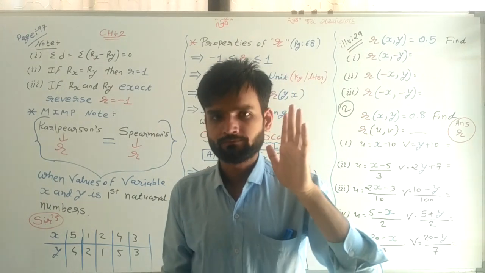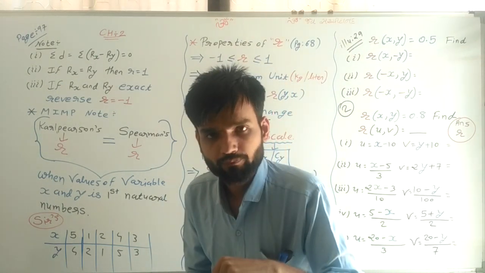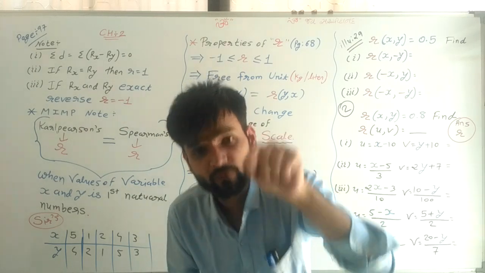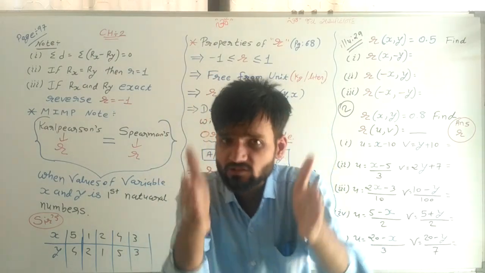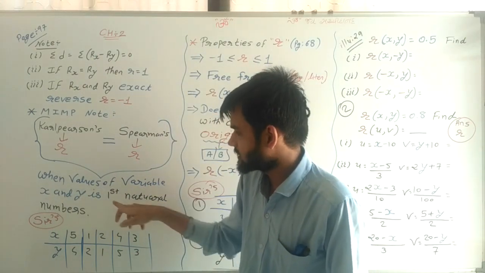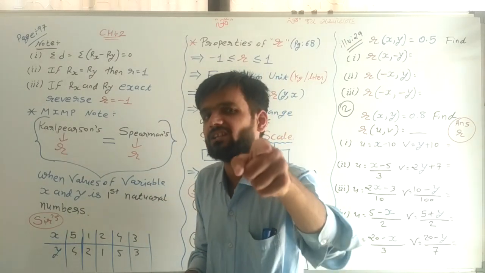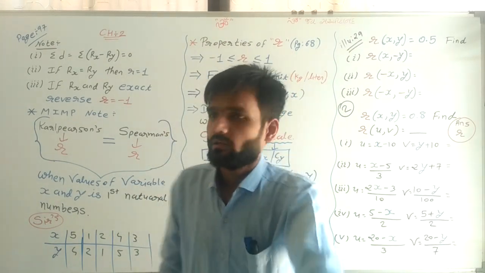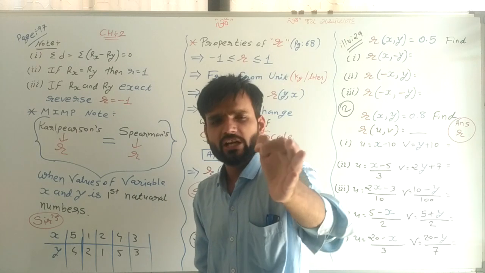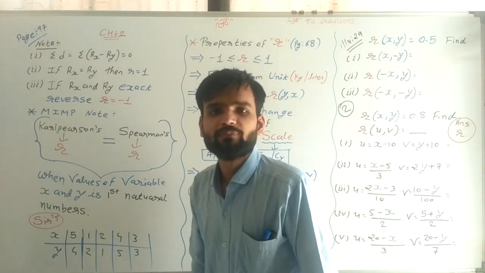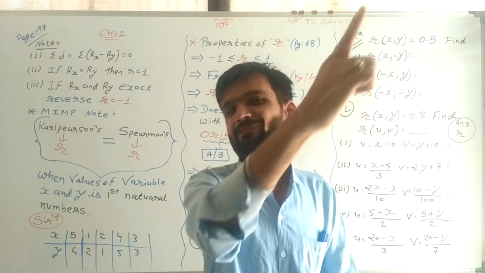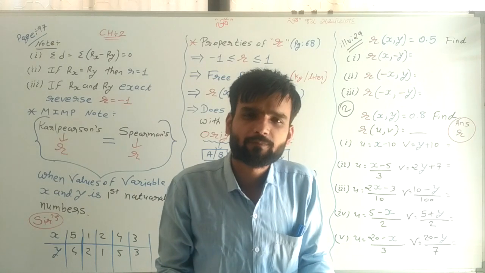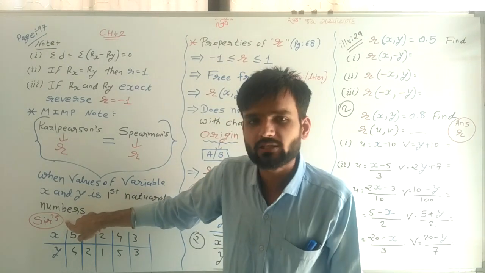But if we are solving a sum in which x and y are first natural numbers, then and only then, if you are solving that sum by two methods, the answer of R is 100% the same. Now, most important, again I am repeating: today your homework is somewhat different. That's why here is the sum.